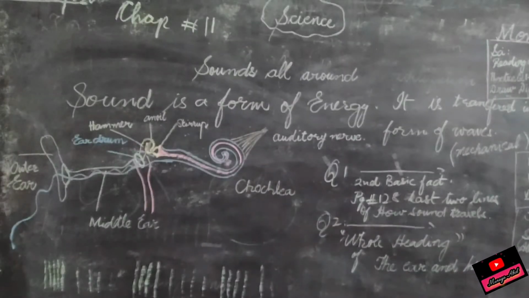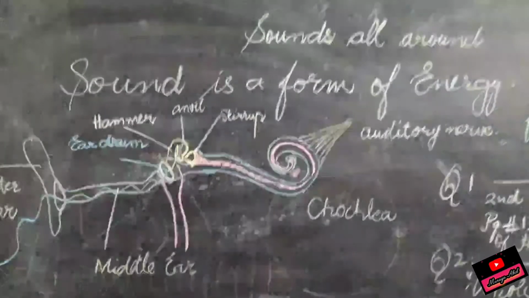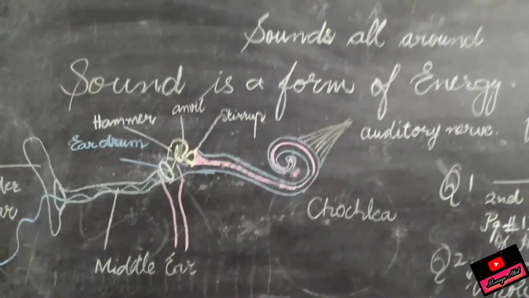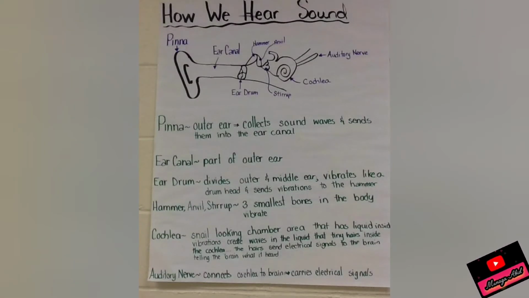I think I have taught you in this diagram. It is shown what the structure of the ear is. Let's revise it. How we hear sound. Pinna is the outer ear and collects all the sound waves and sends them to the ear canal. The ear canal has an eardrum at the end. This eardrum vibrates. It has three bones: hammer, anvil and stirrup. These are the smallest bones. After that, a vibration is sent to the cochlea. Cochlea is a snail-looking chamber that has liquid inside it that is sensitive to hearing.